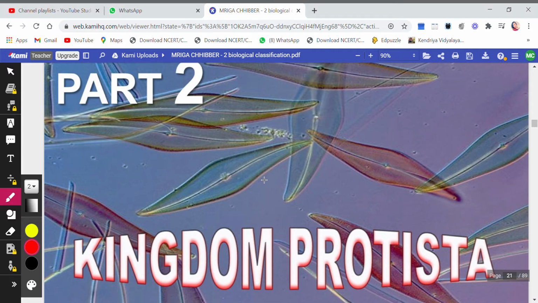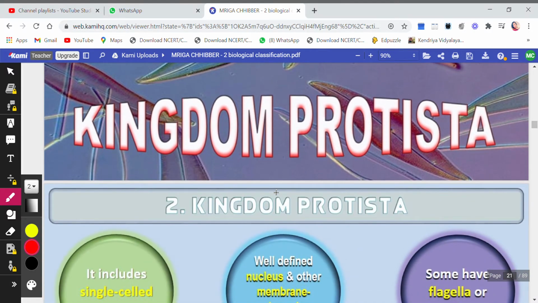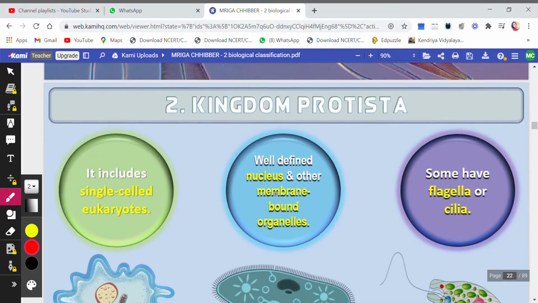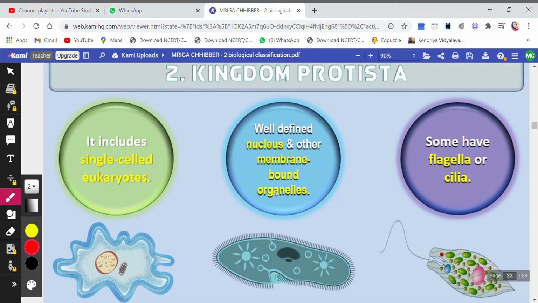The next topic we will be doing today is Kingdom Protista. In the previous video, we had discussed Kingdom Monera. So I told you that Protista is the second kingdom, where all the unicellular but eukaryotic organisms are included. They are single-celled eukaryotes with a well-defined nucleus.